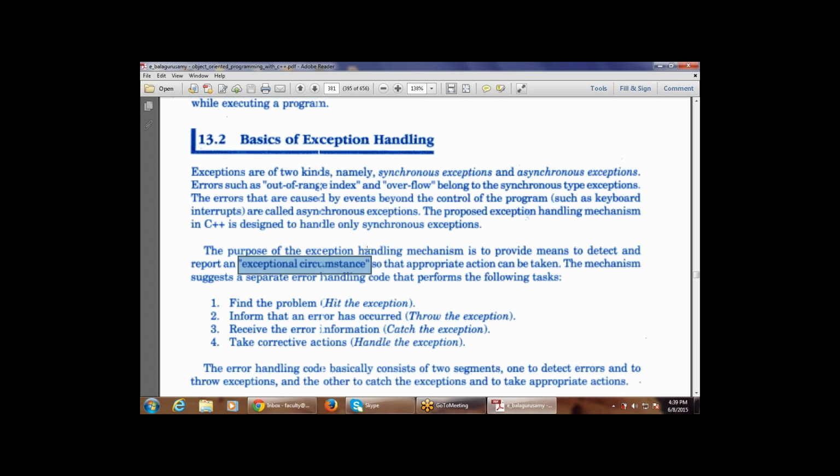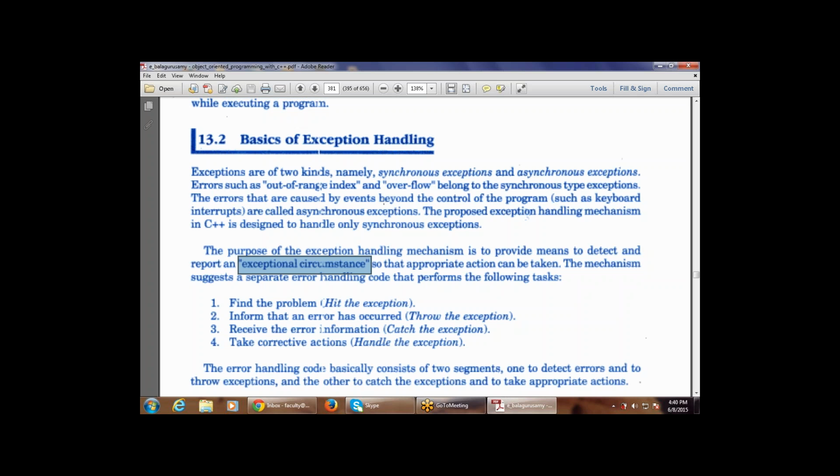So first of all, find the problem, that is hit the exception, then inform that an error has occurred, that is throw an exception, then receive the error information, that is catch the exception. So one is hit, then throw, then catch, then at last take corrective actions, that is handle the program. So there are four parts: hit, throw, catch, handle, right?